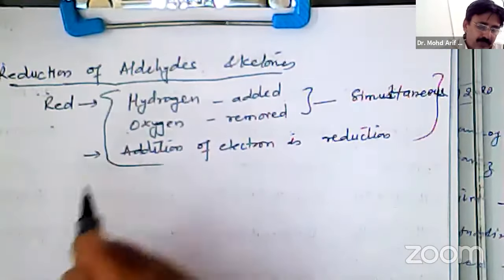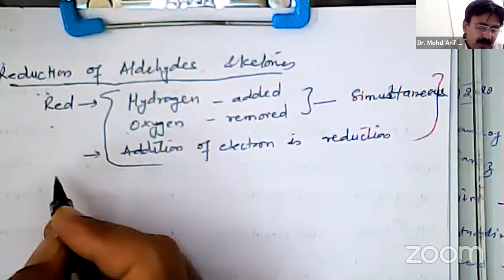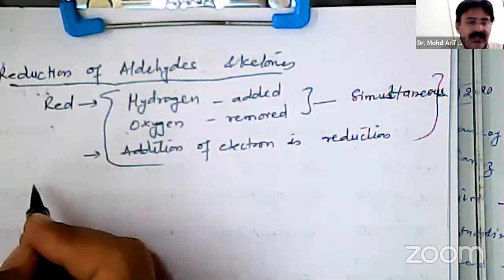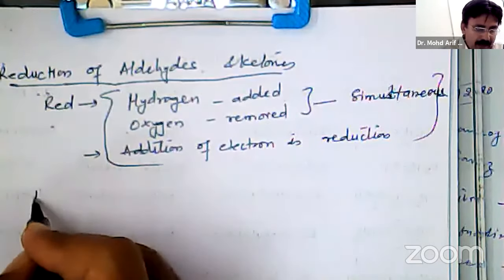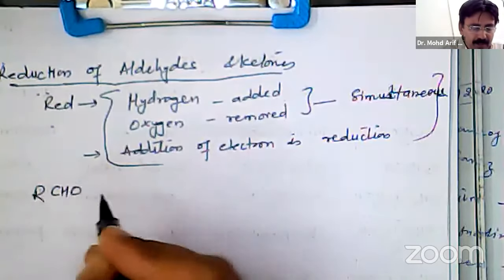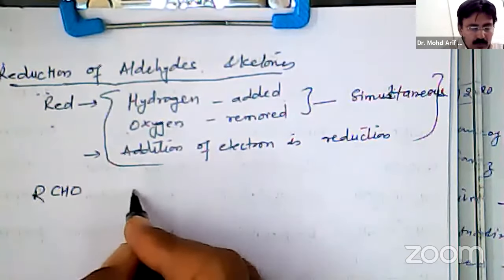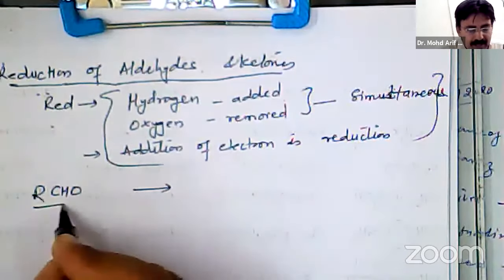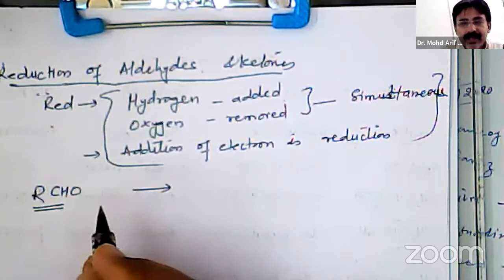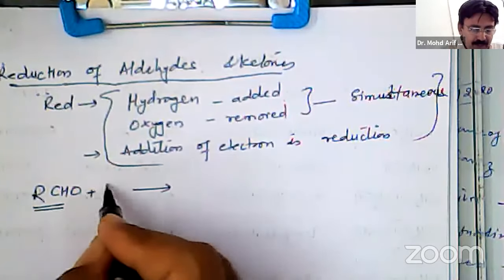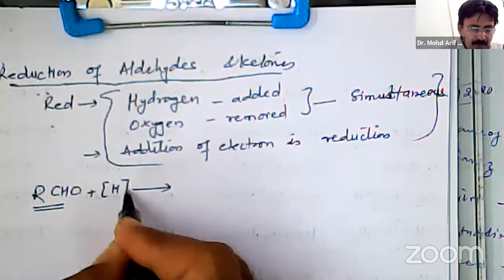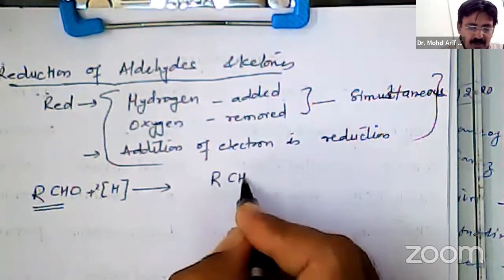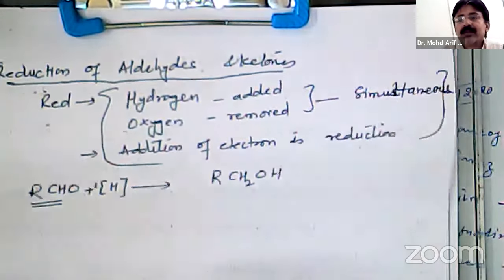Now for reduction of aldehydes and ketones, we can use different reducing agents, and depending upon that they will be converted into corresponding alcohols. RCHO is the aldehyde, general formula of aldehyde RCHO. When it is reduced, then it is forming here RCH2OH, that is alcohol.